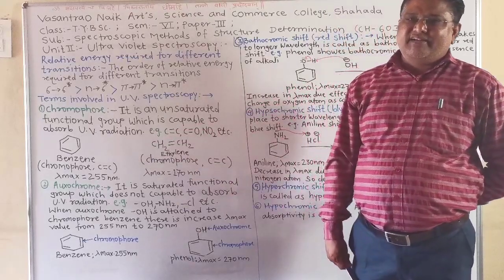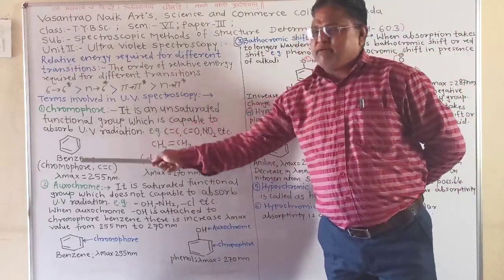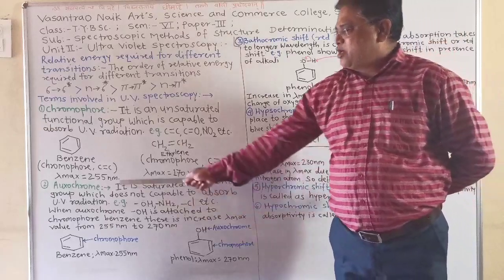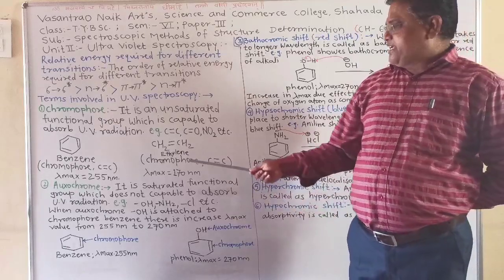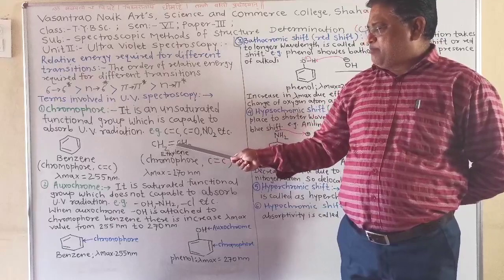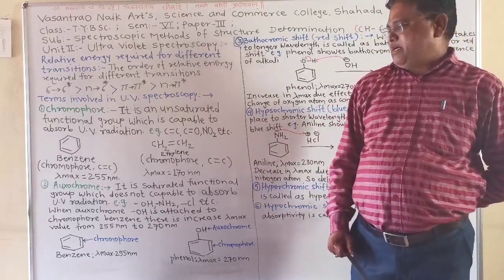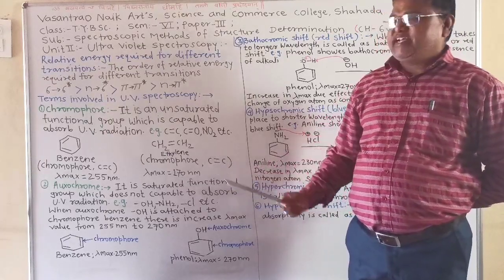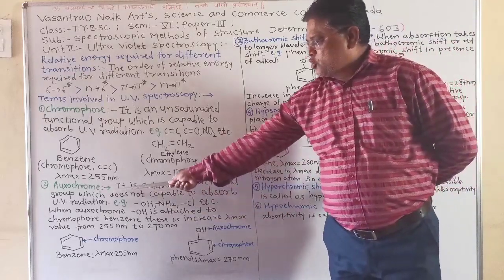In the case of the benzene ring, there is an unsaturated functional group, that is carbon-carbon double bond, and therefore it is able to absorb UV radiation at 255 nanometer. Similarly, in the case of ethylene, there is also a carbon-carbon double bond, that is an unsaturated functional group, and therefore it is also capable of absorbing UV radiation at 170 nanometer.